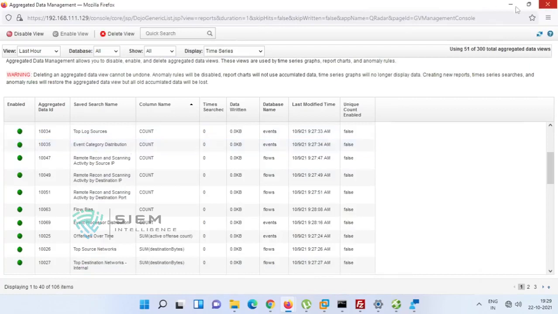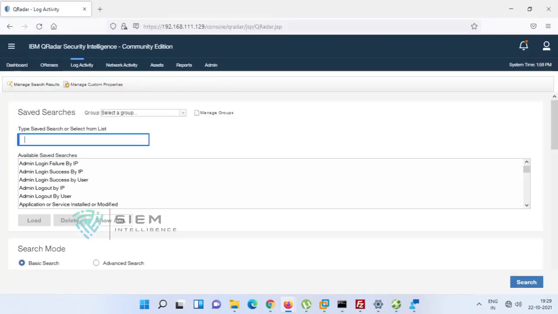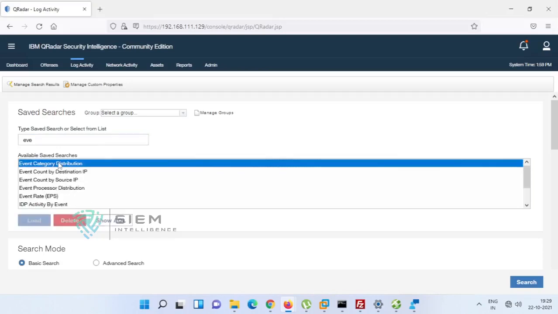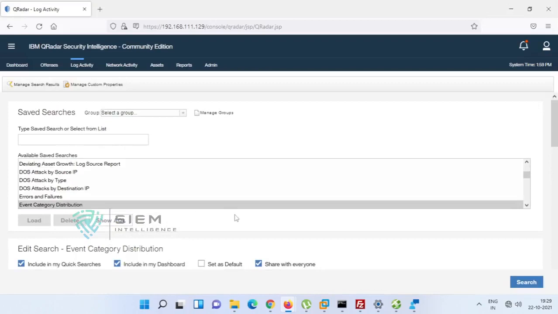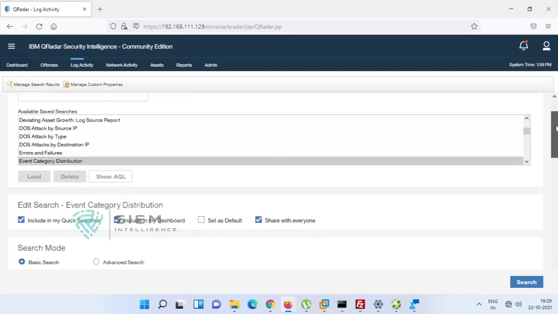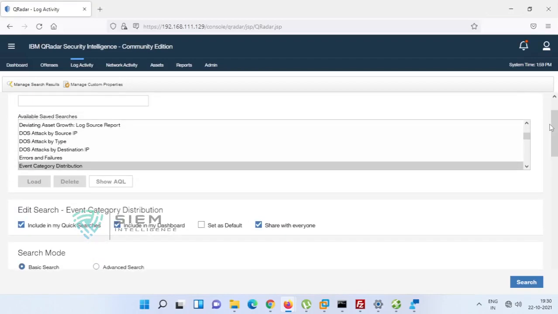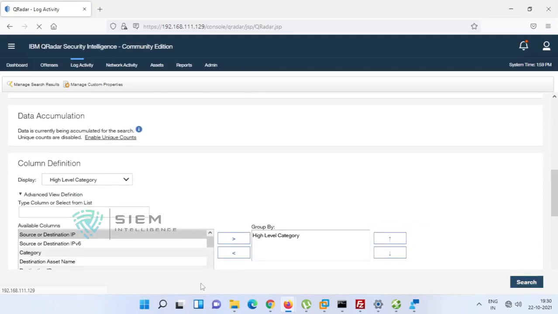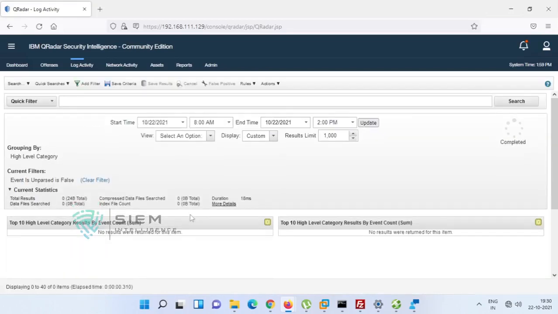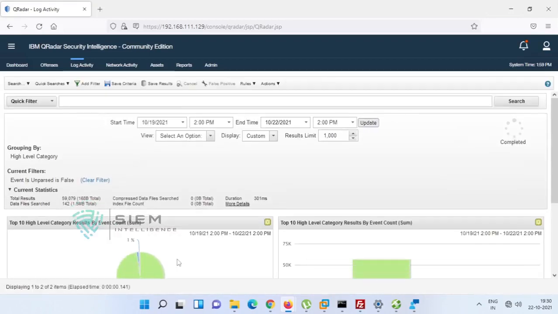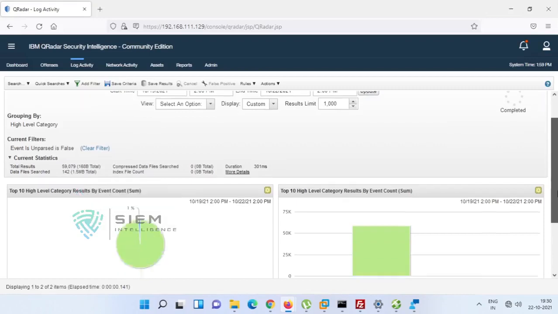Okay, first and foremost, over here there is a search, event category distribution. If you select and load it, see, this is what a time series is. You can search and find the time series over there. Data is not there, it's okay. I'll go for the last 3 hours so that at least something will show. See, this is the time series.